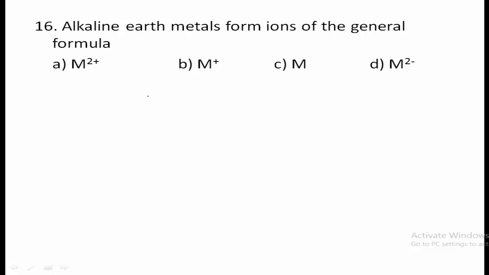Since they lie in the second group and their outermost electronic configuration is ns2, the ions which are formed from alkaline earth metals have the general formula M+2 or M2+. If you observe, Mg loses 2 electrons and becomes Mg+2. Similarly calcium becomes Ca+2. So the general formula for the alkaline earth metal ions is M2+. Therefore option A is the correct one.